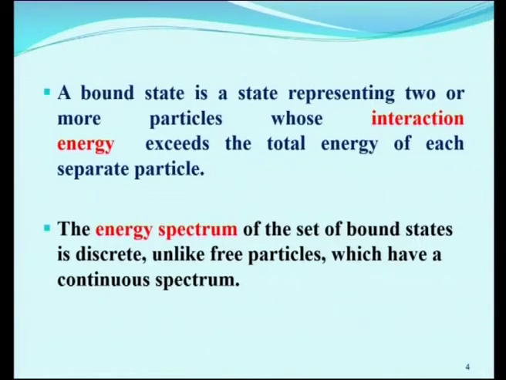The energy spectrum of the set of bound states is discrete, unlike free particles which have a continuous spectrum. That means for a bound particle it is a discrete spectrum, for a free particle it is a continuous spectrum. Now, let us see one of the bound state problems, the harmonic oscillator.